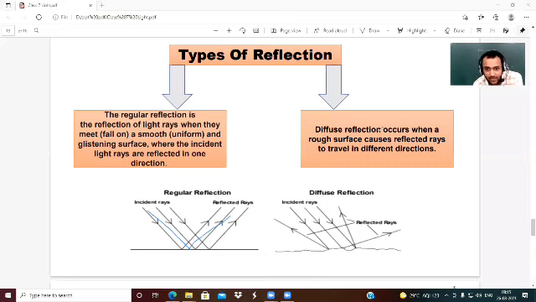And what about the diffuse reflection? It occurs on a rough surface. This is a rough surface. A rough surface causes reflected rays to travel in different directions. See, the direction of reflected rays is different. Some are in this direction, some are in this direction, and some are in this direction. So this is the difference between the regular and diffuse reflection.